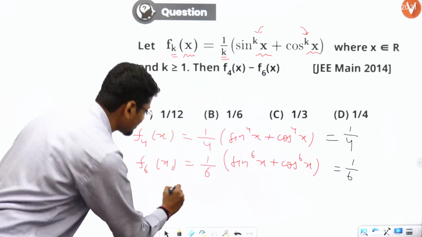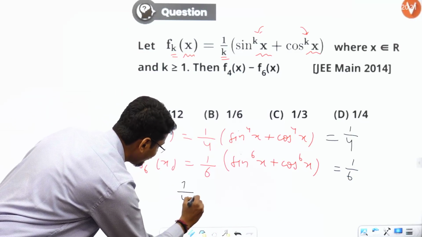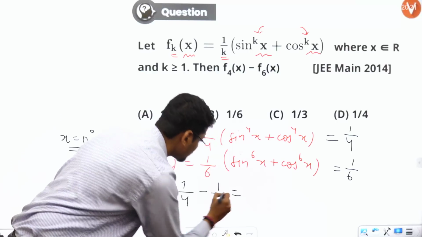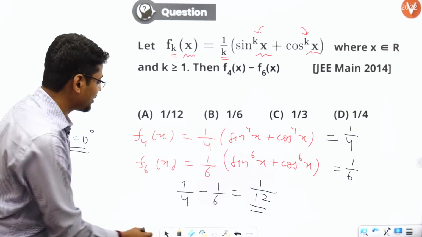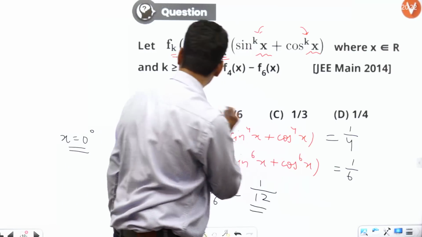So what should be my answer? My answer should be 1 by 4 minus 1 by 6. Take LCM and you will get 1 by 12. Simple. So that means A is our answer.